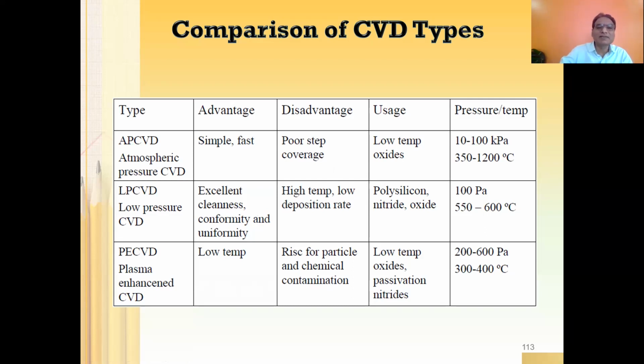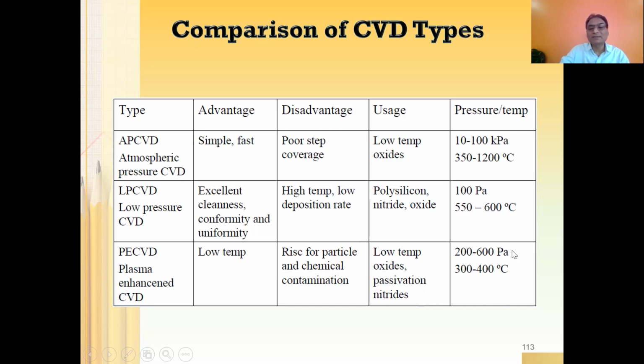What are the uses and applications? APCVD can be used for low temperature oxides. LPCVD is used for polysilicon, nitride, and oxide, and PECVD is used for low temperature oxide, passivation, and nitrides.